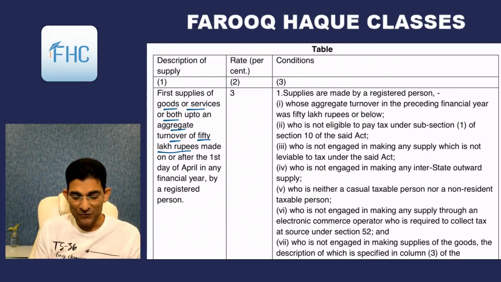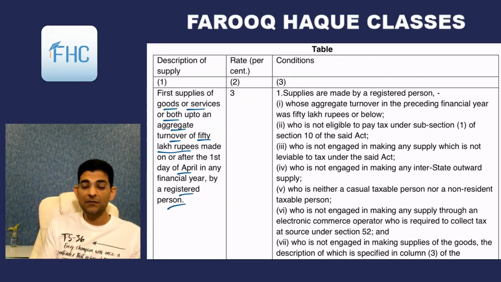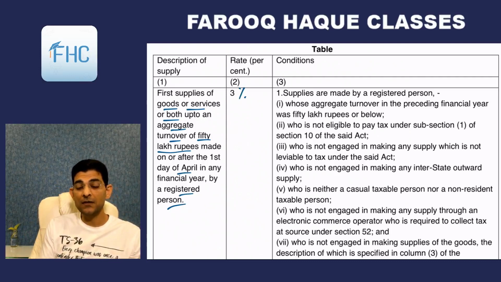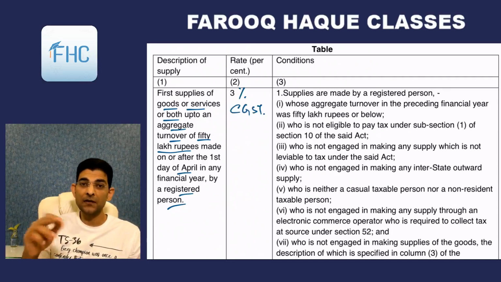Anyways, let's see. So up to turnover of 50 lakh made from 1st April of any financial year by a registered person, and the rate is given as 3%. 3% is the CGST rate for intrastate, but in intrastate you know that SGST is also levied.